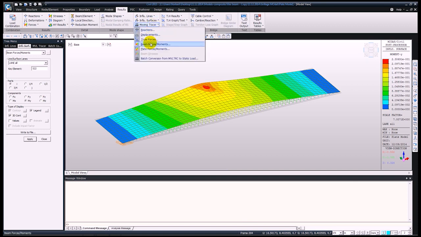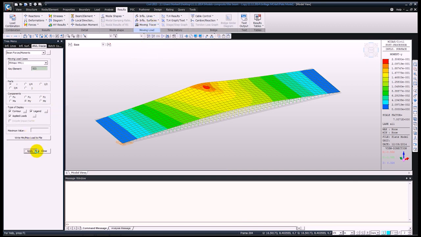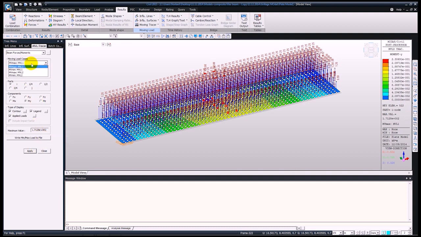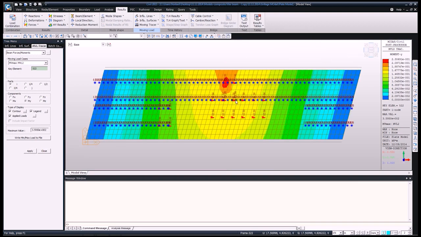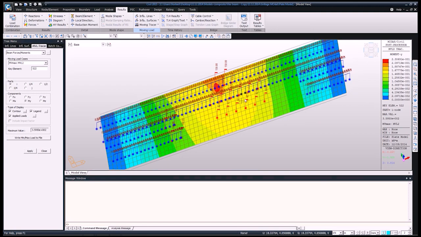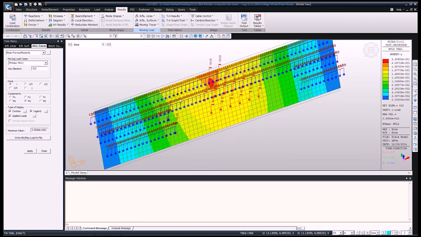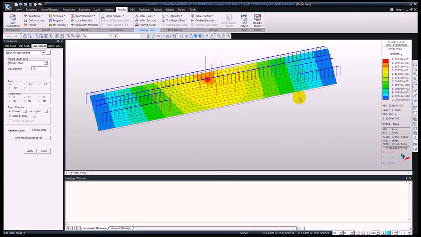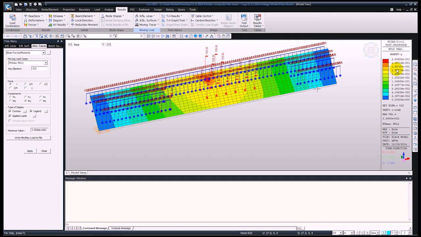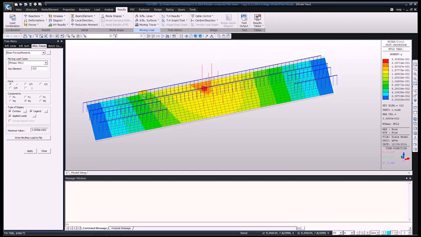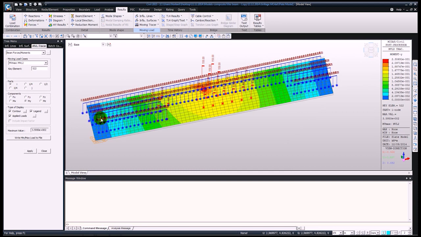Similarly, using the moving load tracer, we can check the results. The moving load tracer is going to show us the most severe positioning of the live loads onto this element. In this case, you can see how the vehicles are positioned, so the SV80 and the other ones, and also you can see the influence surfaces on the right hand side, and you can see the maximum value of the moment on the left hand side. Furthermore, this can be turned into a static load case, and for that we can check the coexisting forces.